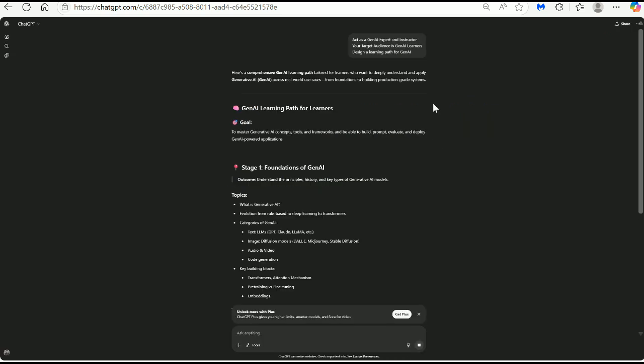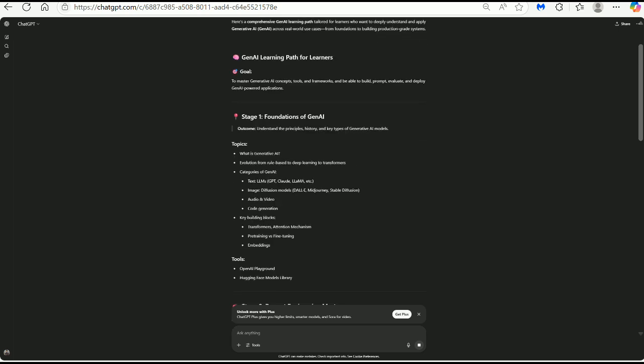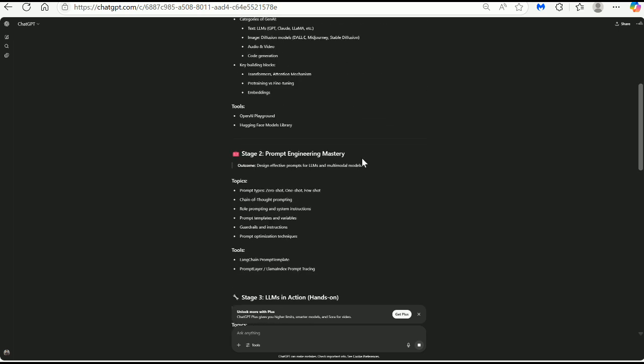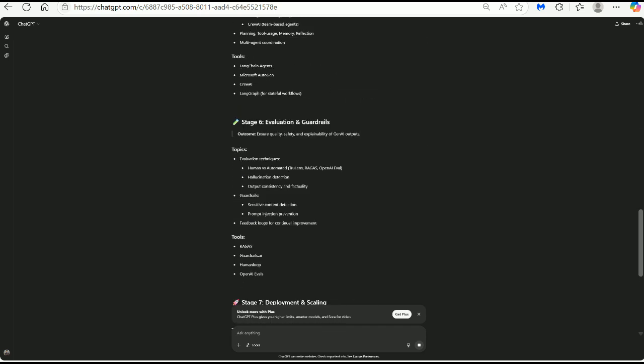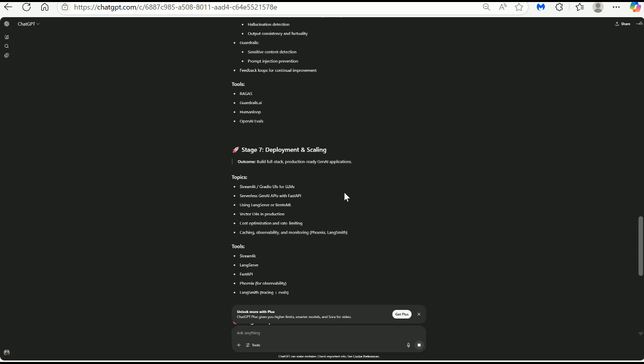You can see it has generated a Gen AI learning path for learners. It came up with a well-crafted output with every stage of learning: stage 1 foundation of Gen AI, prompt engineering mastery, LLM in action, RAG, agentic AI, evaluation and guardrails, deployment and scaling, and so on.